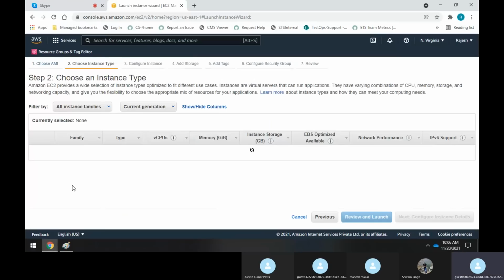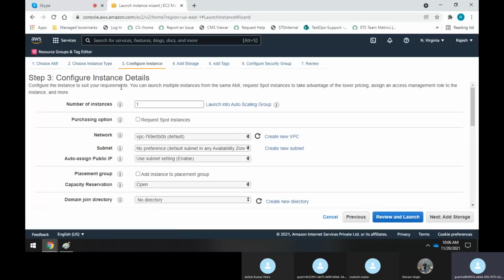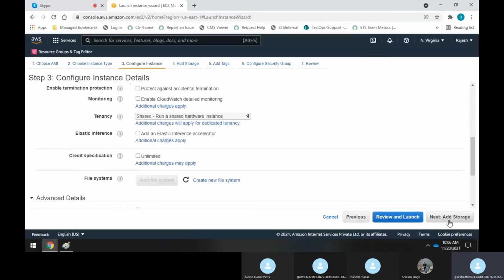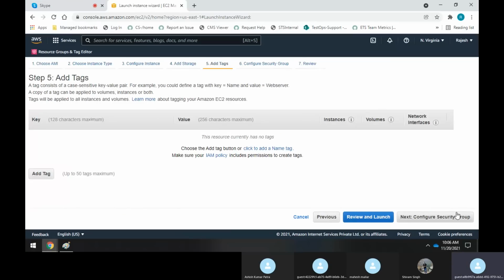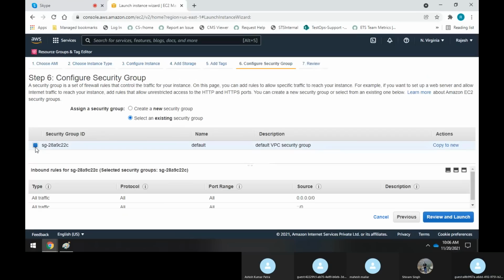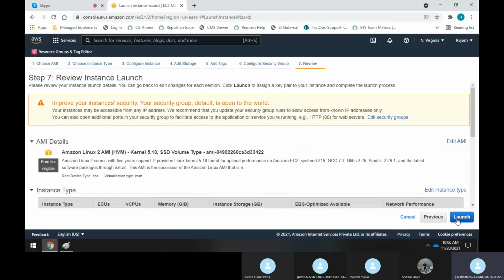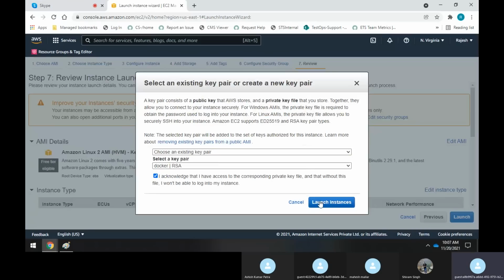And I need to select the T2 micro, which is sufficient for me. I'll go to the next. How many instances do you need? I need 4 instances, so I give 4 here. Come down and say add. Don't do anything, just go to the next. You already have an existing group, so I select this, go to review and launch, and then say launch. It asks you to provide the key, so I'm using this Docker key and I'll say launch.